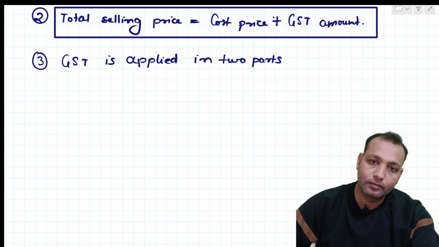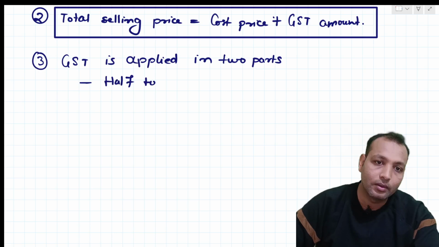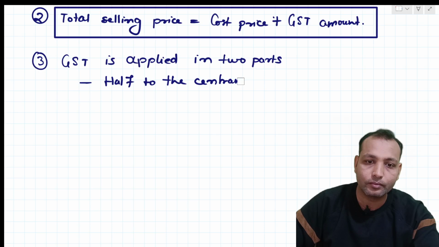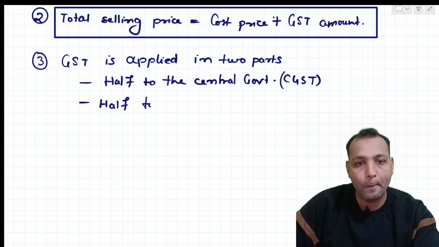Half of the GST goes to the central government, that is CGST, and half to the state government.